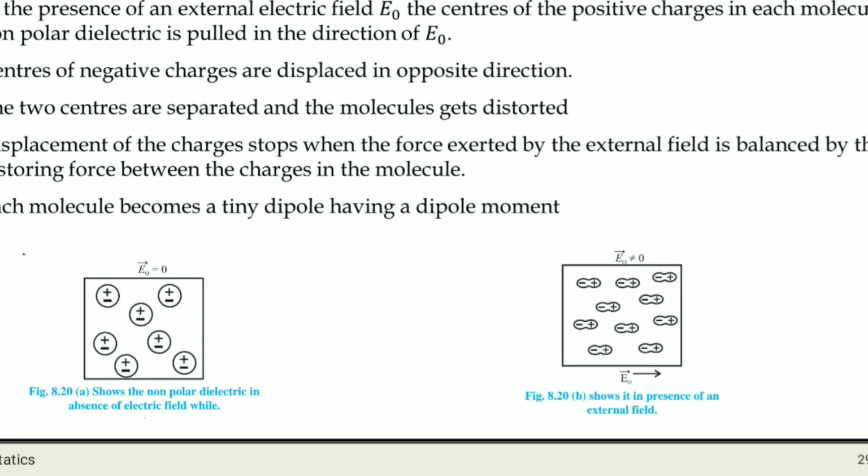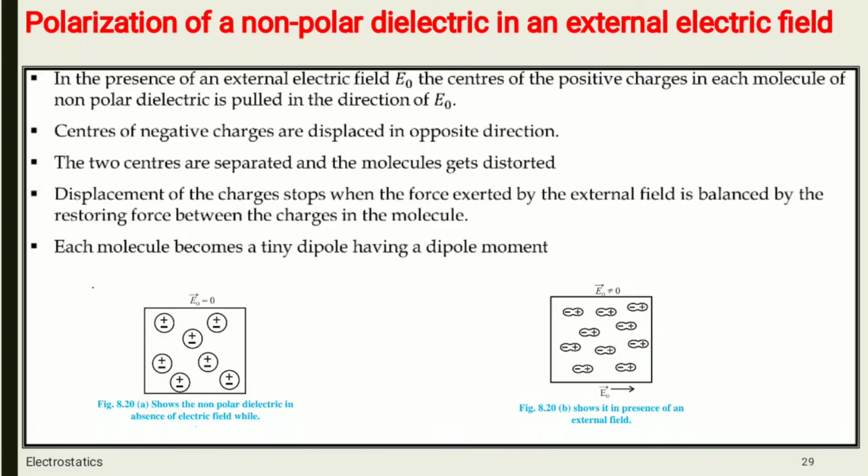That is, you have to add these tiny dipoles together to get a net dipole moment of this dielectric in the presence of external electric field. This is all about polarization of non-polar dielectric in an external electric field.